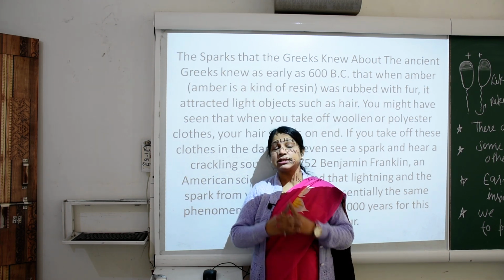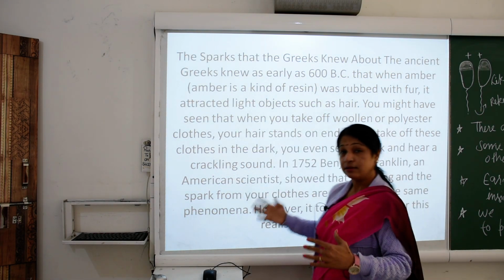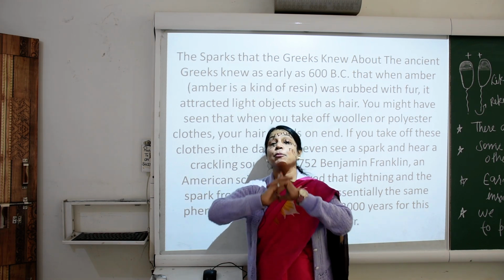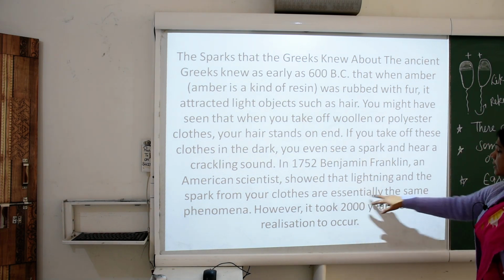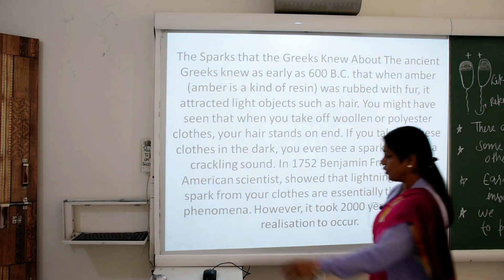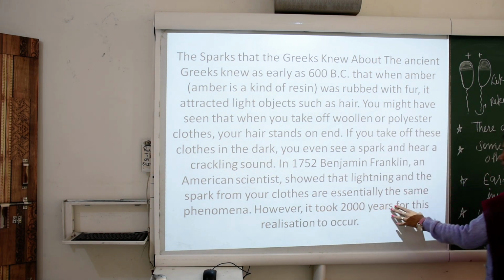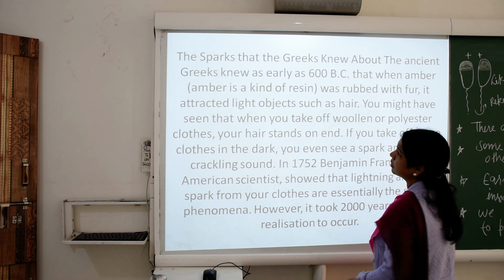Here we are also going to see the spark in our clothes, whatever we wear, and once we take them off we also feel the spark. They are essentially the same phenomenon. However, it took 2000 years for this realization to occur.